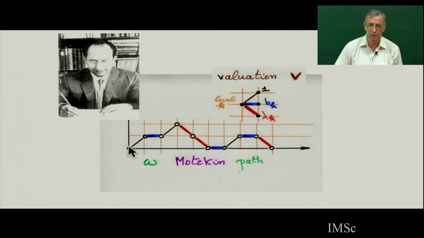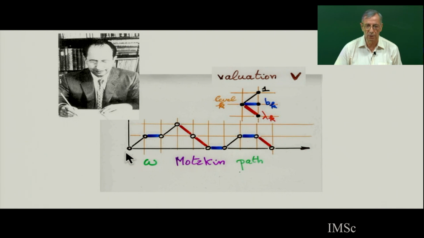So here is a Motzkin path. It's a sequence of points on this lattice. So you go from one point to a next point, next vertices. We are on the square lattice. And you go from one point to another point in 3 different ways. You have a level here, or else you go to the northeast, or you go to the southeast.